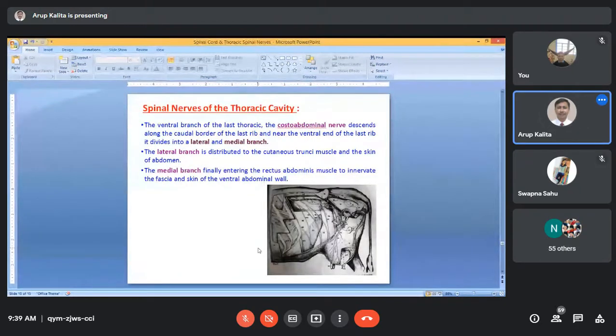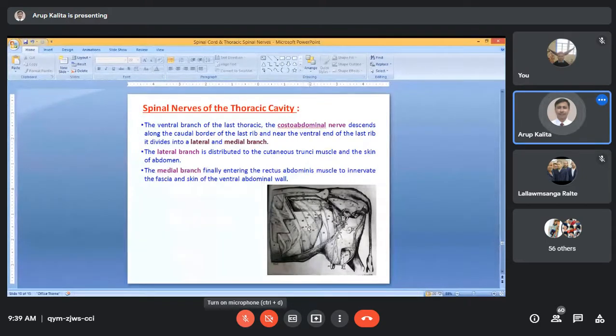Now, the ventral branch of the last thoracic nerve you see in this photograph. This is the last rib. The white colored spinal nerve is the last thoracic nerve. Its ventral branches will supply the abdominal area.